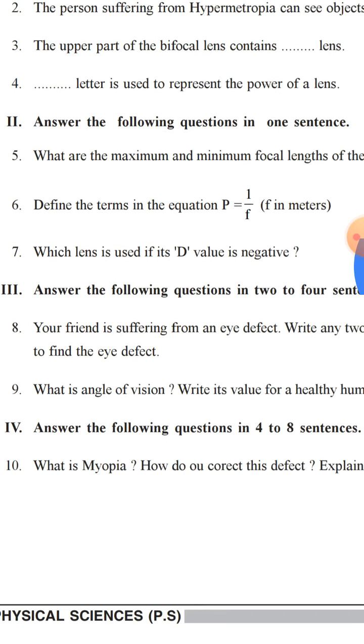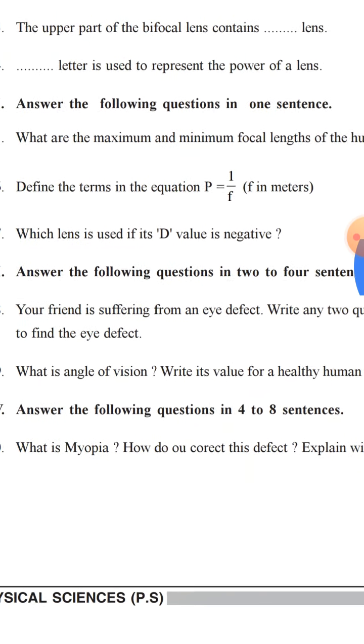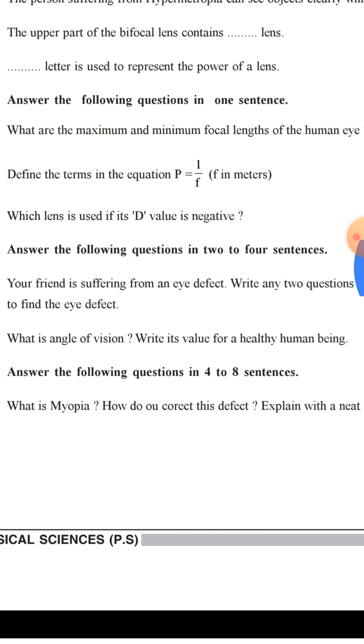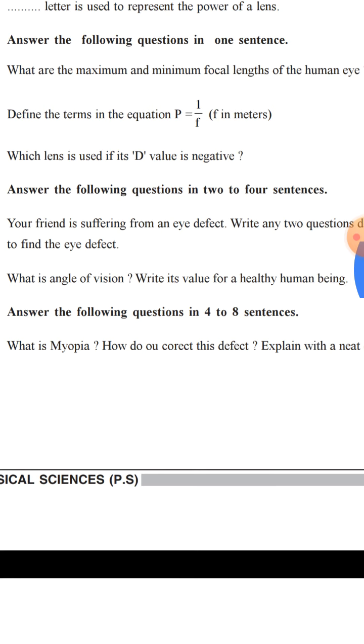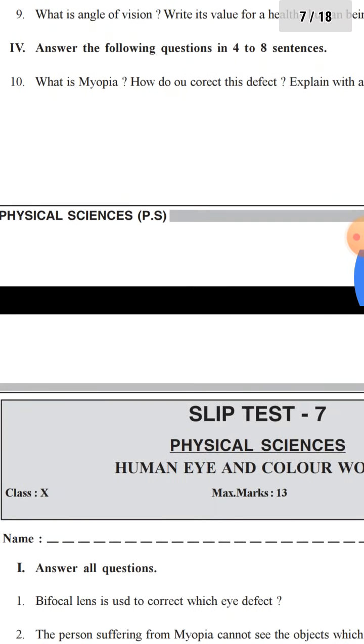Your friend is suffering from an eye defect. Write any two questions you would ask your friend to find the eye defect. What is the angle of vision? Write its value for a healthy human being. And what is myopia? How do you correct this defect? Explain with a neat diagram.